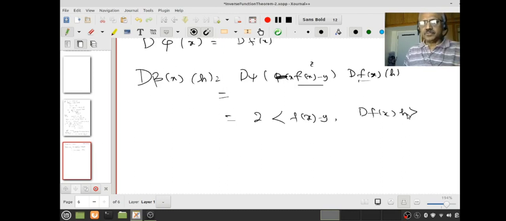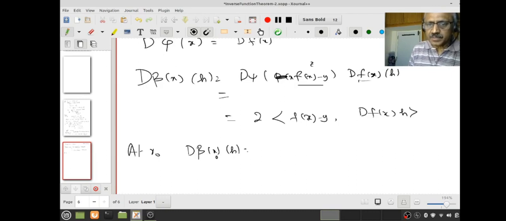I really love this proof because, if you are not sure of how to compute the derivative, chain rule, etc., this will test you, it will challenge you so that you will be forced to learn it better. Please go through this proof again. If you are confused, go back to chain rule, learn it again and come back, right? Therefore at x naught, this must be 0. D beta of x naught acting on h must be 0.